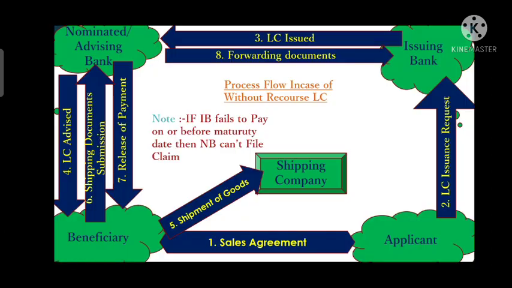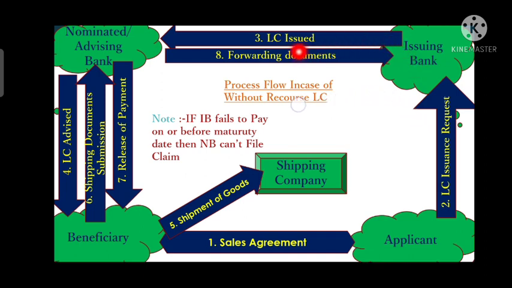Now we will discuss the process flow if the type of LC is a without recourse LC. Let's understand. First, there will be a sales agreement between the beneficiary and the applicant. After that, the applicant will apply for an LC issuance request with the issuing bank.